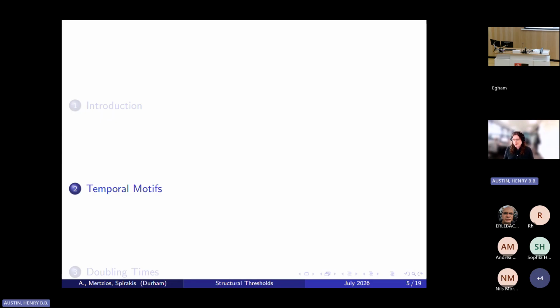Well, in particular, I mean examples where a very small change in model parameters leads to a very large change in some property of the random temporal graph. And this is something that shows up throughout all sorts of combinatorial structures, in particular random combinatorial structures, and even in random temporal graphs, we've seen a whole bunch of very nice structural thresholds that show up in the random simple temporal graph as of late. But we're going to particularly zoom in on temporal motifs as a local property, which shows a structural threshold, and doubling times, which show as a global property with a structural threshold.